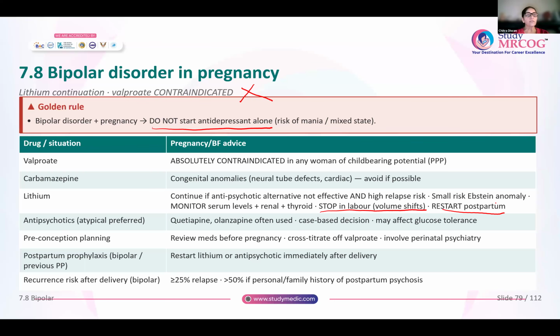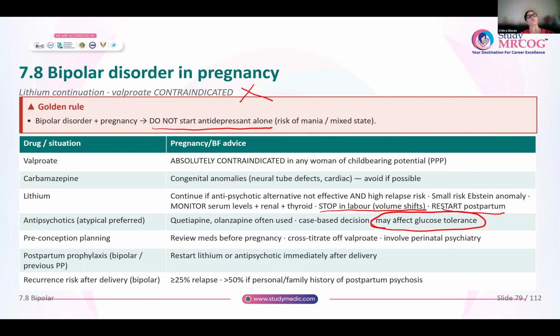Antipsychotics that you can give in pregnancy, the atypical ones, that is quetiapine or olanzapine, these are often used. But remember, even with antipsychotics, glucose tolerance is affected. They are at a very high risk of developing GDM. So you have to be on the lookout. You have to screen for GDM.